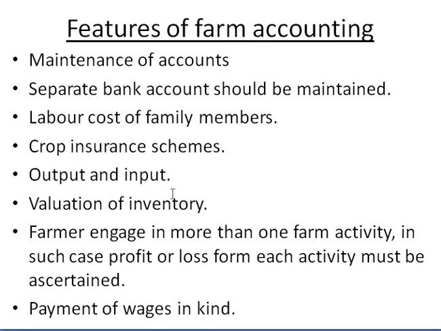So the output of one is an input for another, that is, the output of one year is an input for another year. This year's food grains, part of them you're going to consume as a farmer. Part of the food grains you're going to sell because you want to earn money out of them, and another part you will keep, you will preserve for the next year, because those food grains become seed for the next year. So the output of one year is an input for another year.